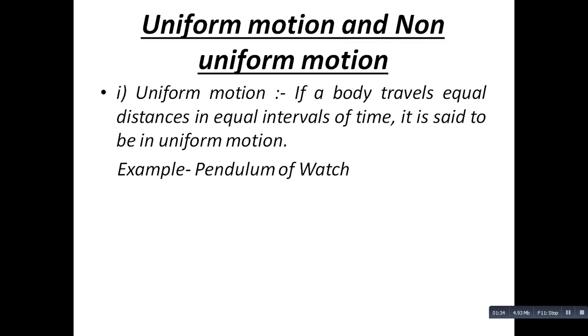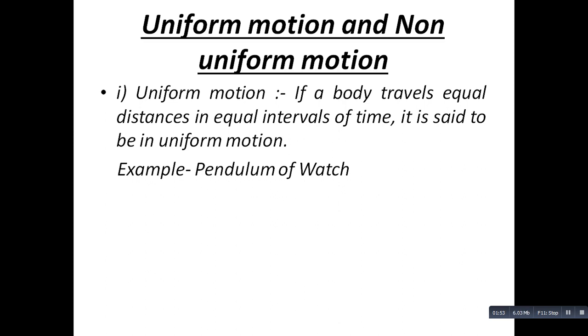Motion can be divided in two forms, that is uniform motion and non-uniform motion. First of all, uniform motion: if a body travels equal distance in equal intervals of time, it is said to be in uniform motion.